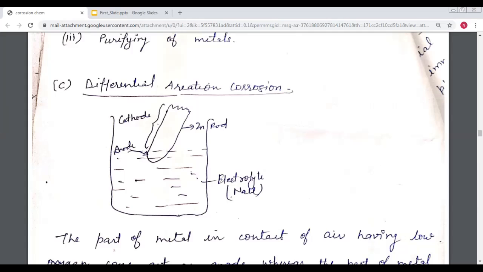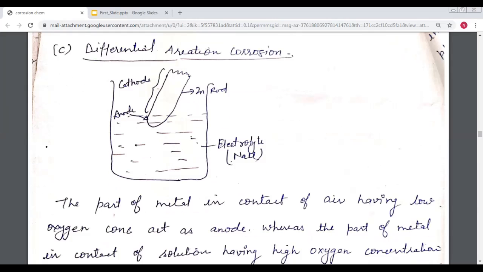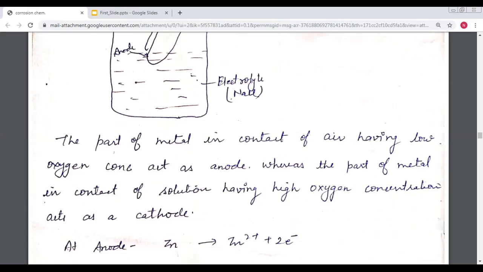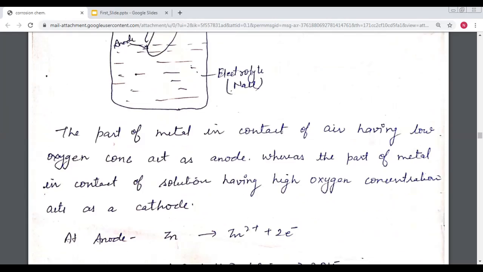Then the third type is differential aeration corrosion. In this type, part of the metal is in contact with air. The part which is in less oxygen works as the anode, whereas the part of the metal in contact with the solution having high oxygen concentration acts as the cathode.